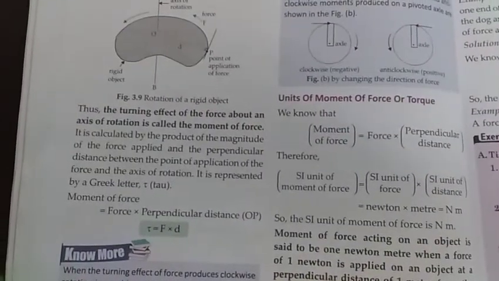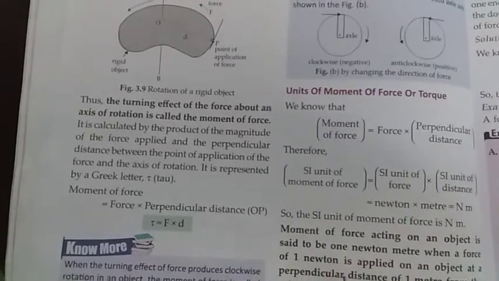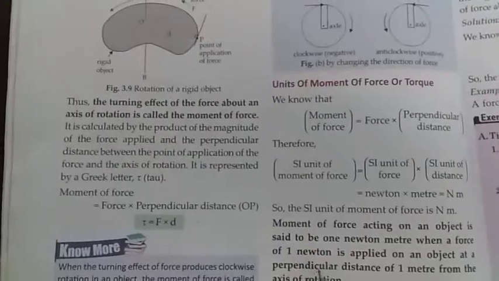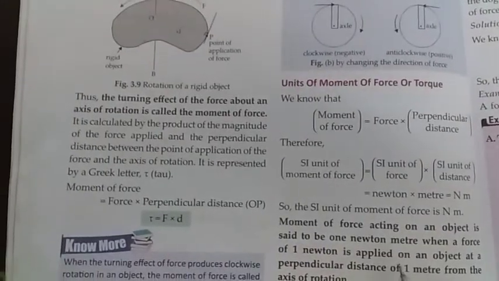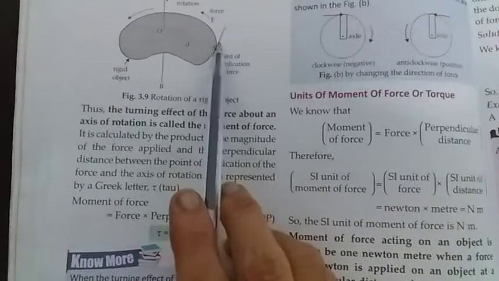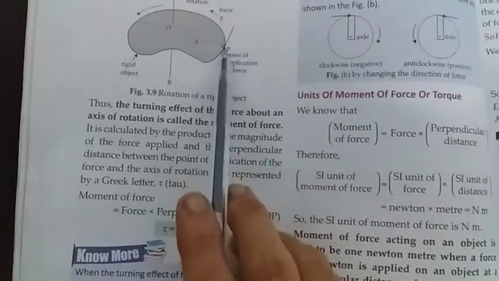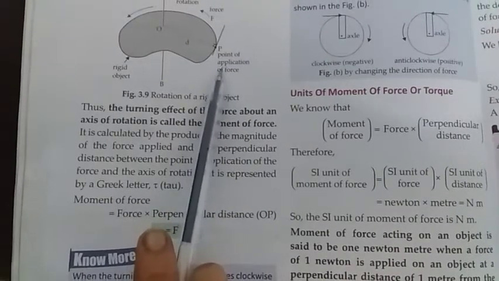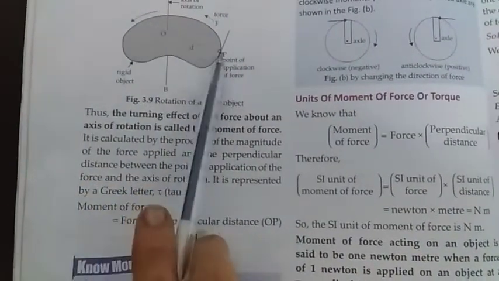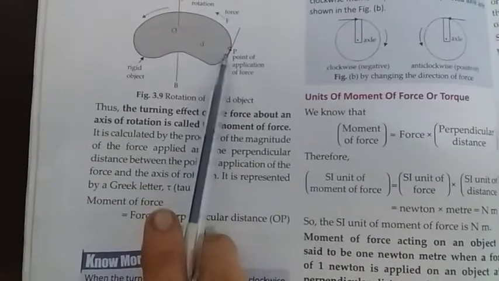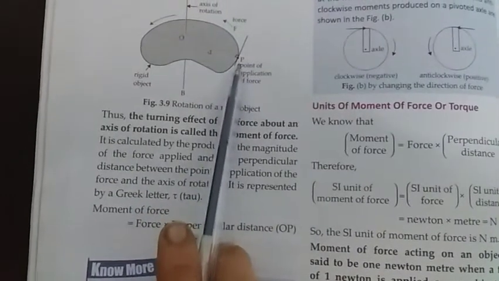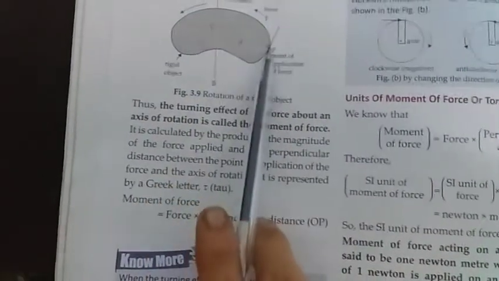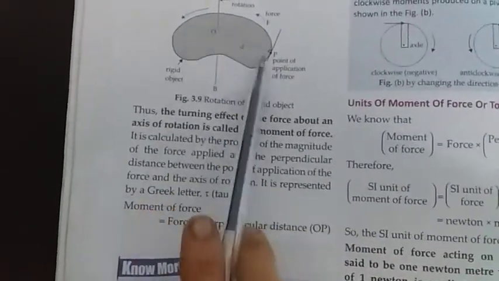So let's discuss once again the moment of force. The moment of force acting on an object is said to be 1 Newton meter when a force of 1 Newton is applied here, and the perpendicular distance between the point of application of force and the axis of rotation, this distance OP, is called the perpendicular distance.